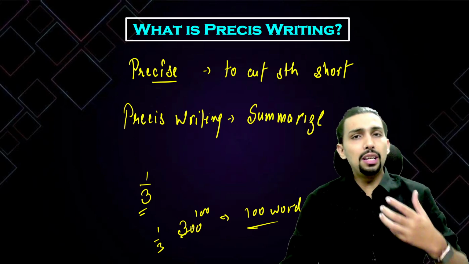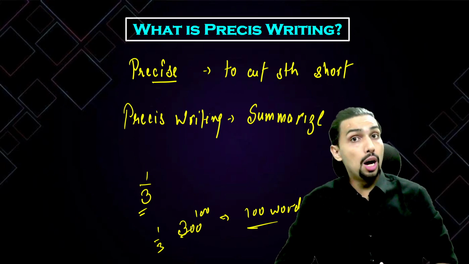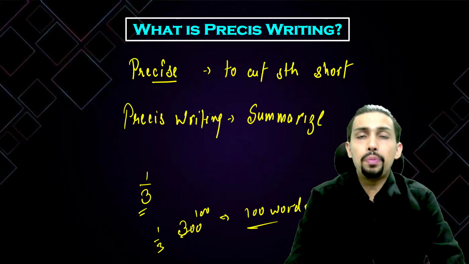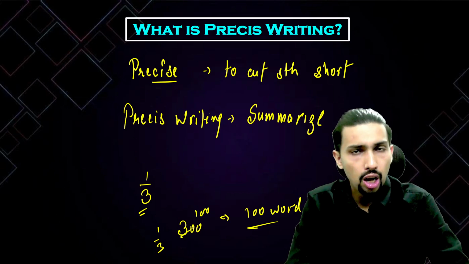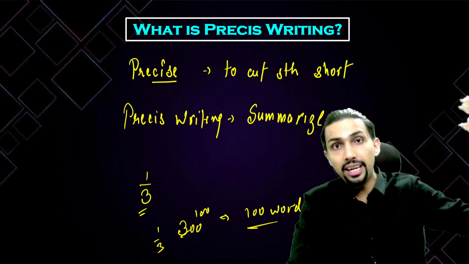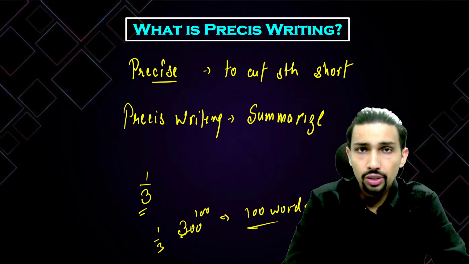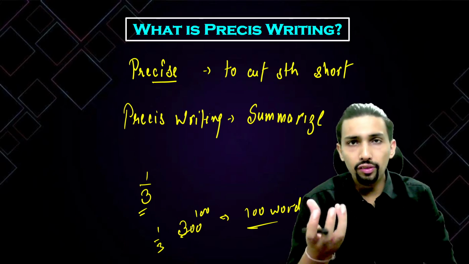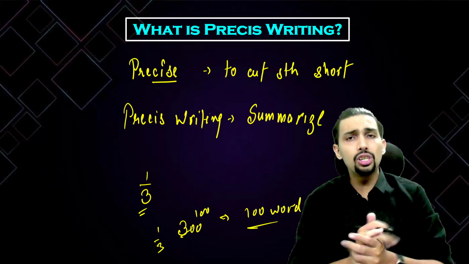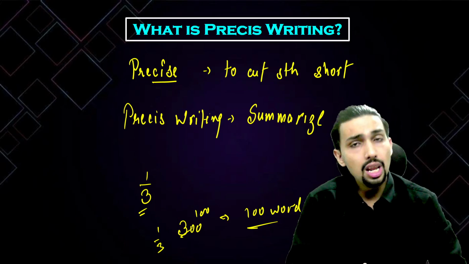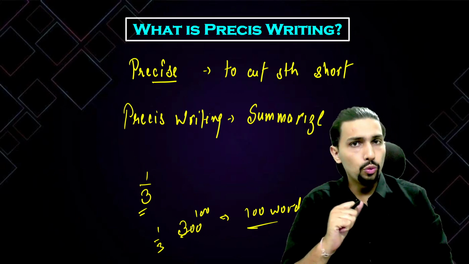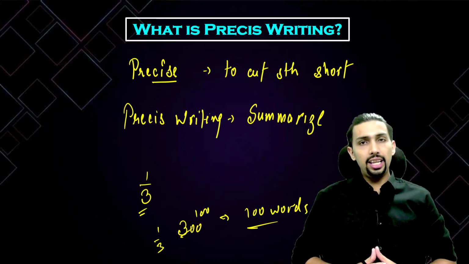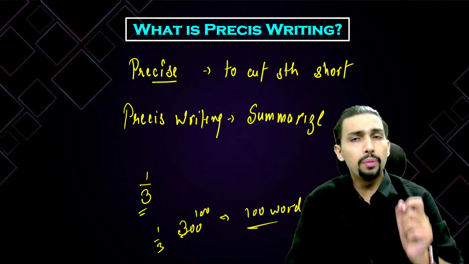If I give an example, just imagine you went to watch a movie with your friends and after coming back home, your siblings or maybe your parents ask you what the movie was all about. I'm damn sure that you're not going to narrate the entire three hour story to them, right? Instead, you are mostly going to give the essence, the crux of the story without revealing much, and tell what the actual story was in fewer words. That is what you are expected to do in precis writing as well. The only thing is that you have to cut it short by one-third.